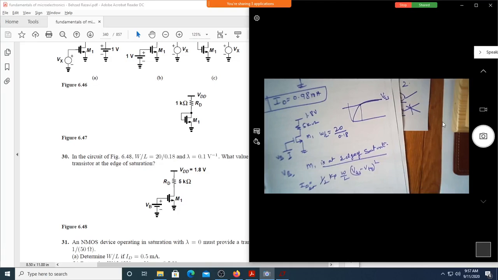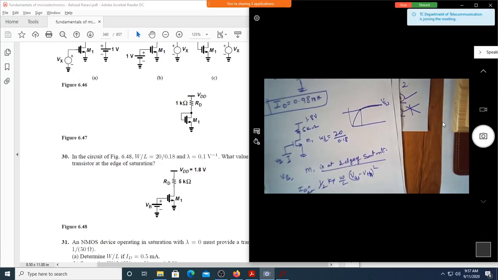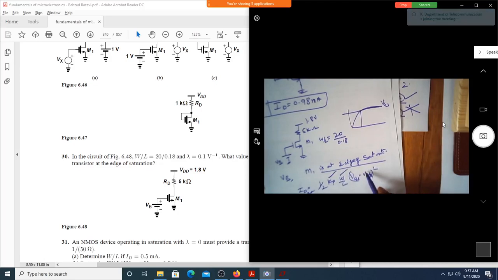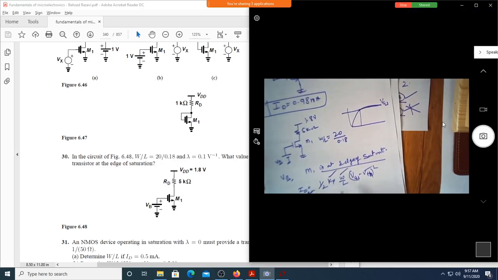Correct? Yes, sir. Or VTO whole square. Out of this, what all things do we know? We know Kp, W by L, VTH. That's all we know. We neither know this nor this. Correct? Yes, sir.